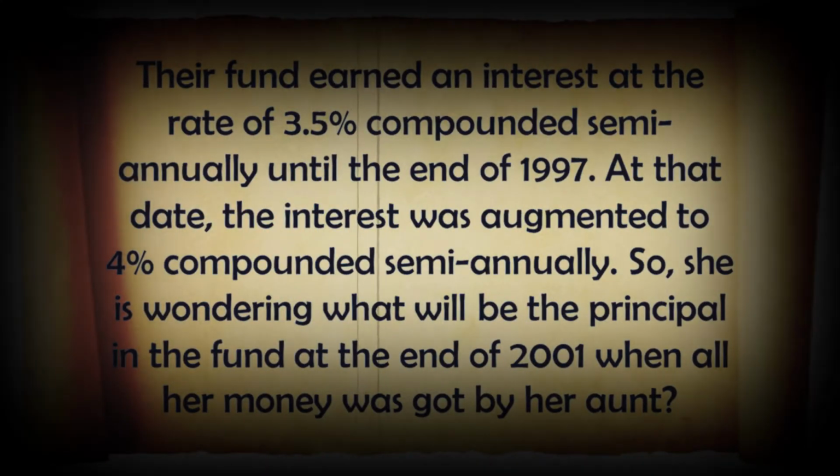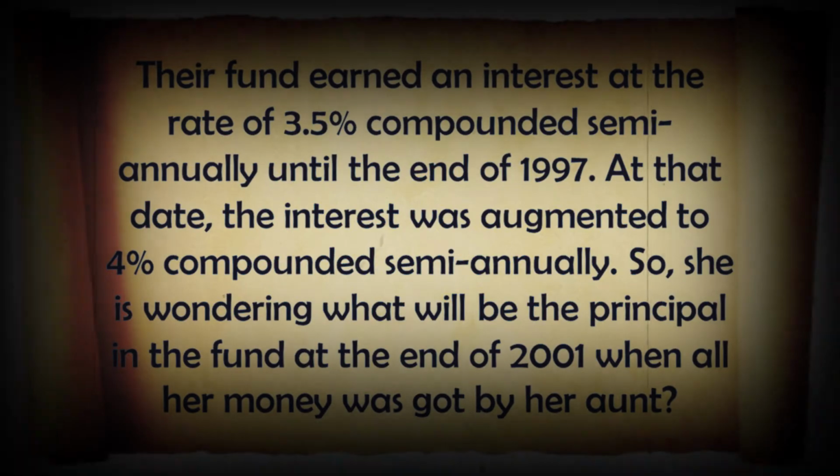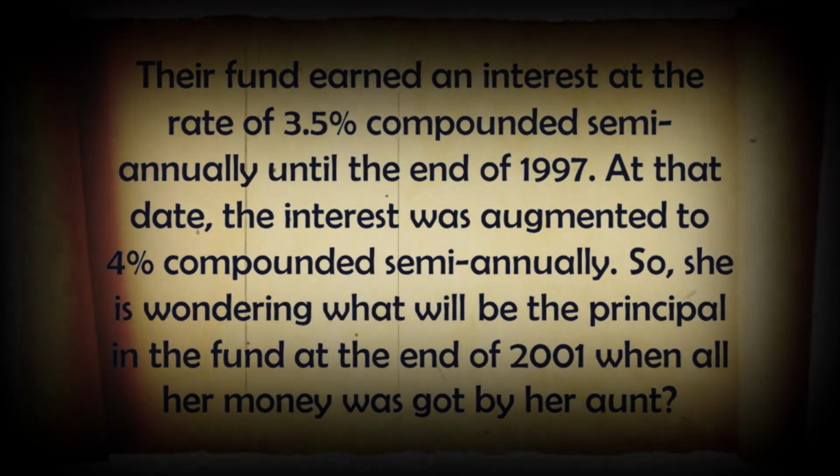Their fund earned an interest at the rate of 3.5% compounded semi-annually until the end of 1997. At that date, the interest was augmented to 4% compounded semi-annually. So, she is wondering what will be the principal in the fund at the end of 2001 when all her money was got by her aunt.